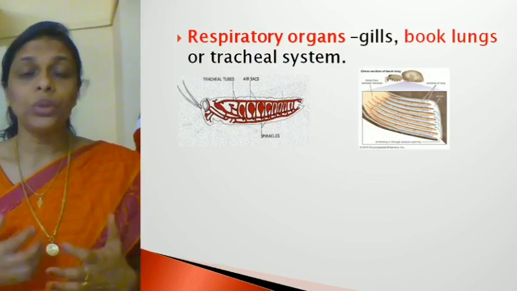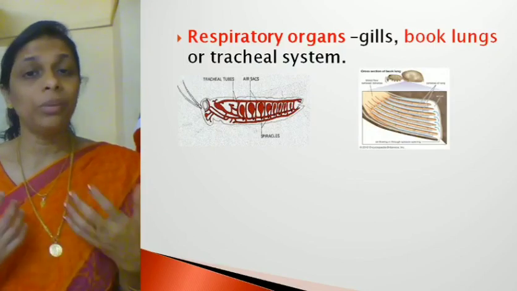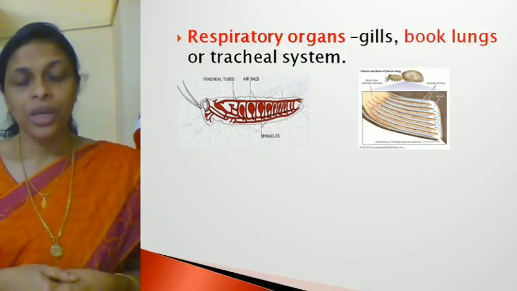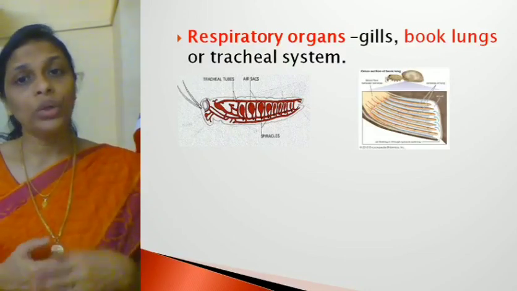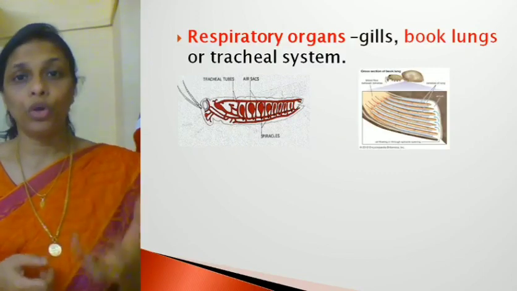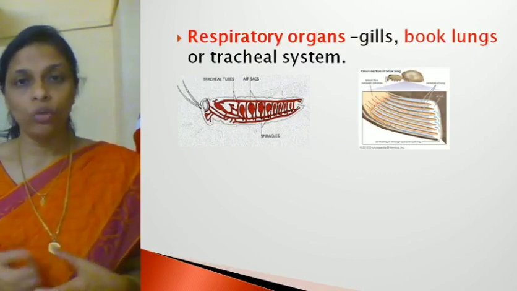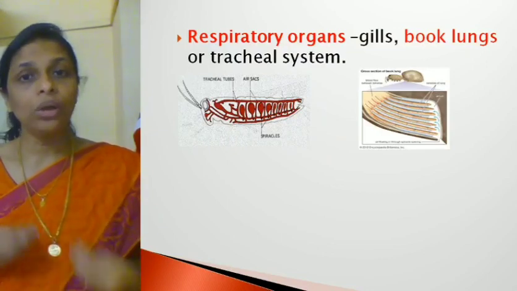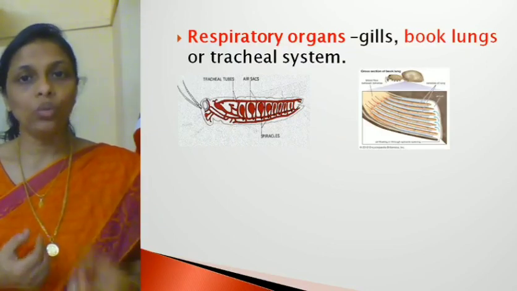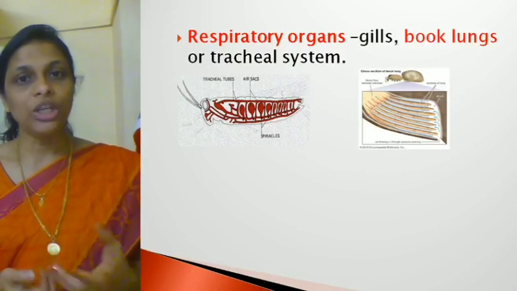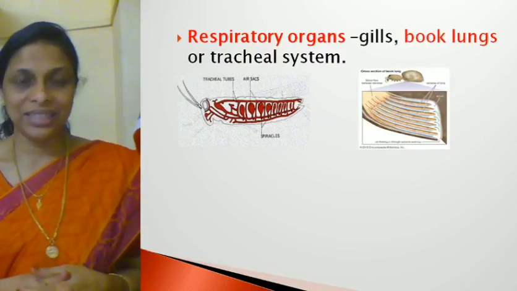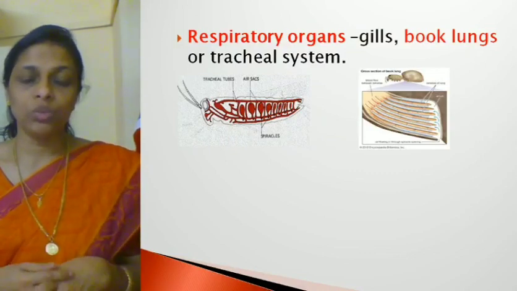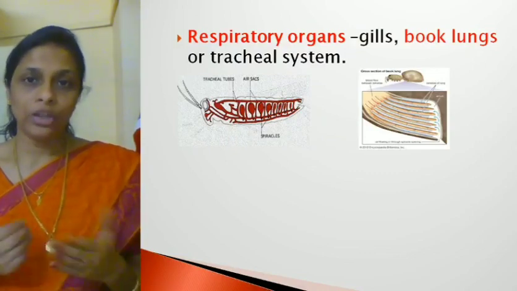Now, as I have told you, almost all the systems will be well developed. So they have certain specialized respiratory organs. Some arthropods are found in water, for example, prawn and crab. And you know that in order to respire the oxygen dissolved in water, organisms need special respiratory organs known as gills. This you have studied in lower classes, right? So gills are the respiratory organs found in aquatic arthropods.